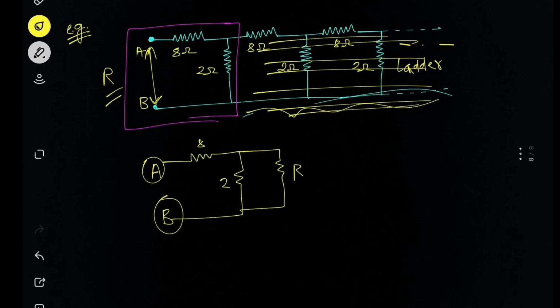Now the rest is just a simple calculation. These both are in parallel, so we will write Rp equals 2R divided by R plus 2.